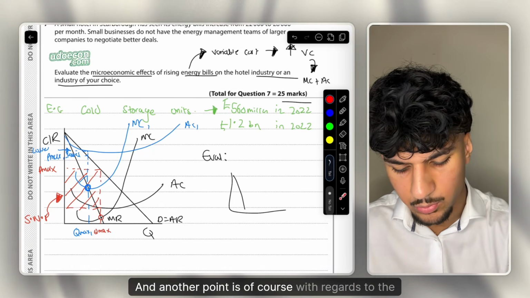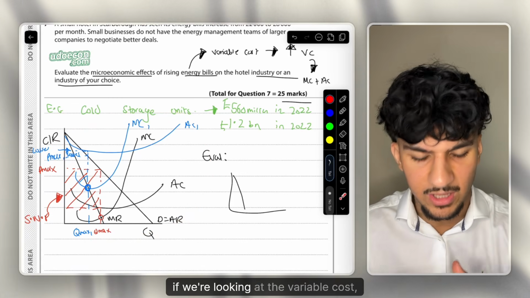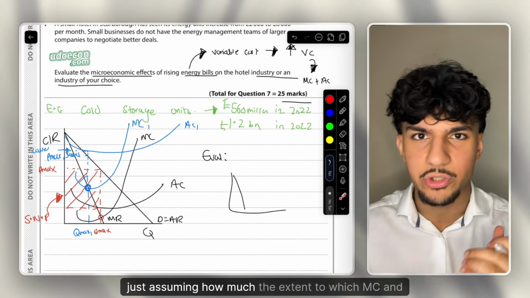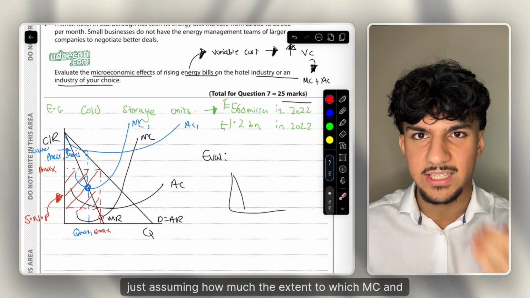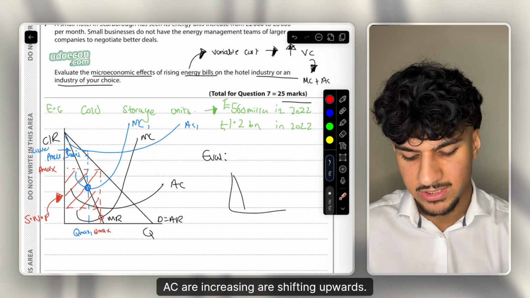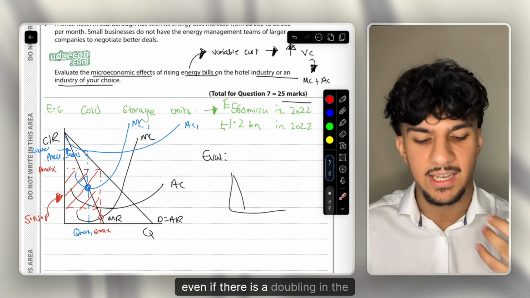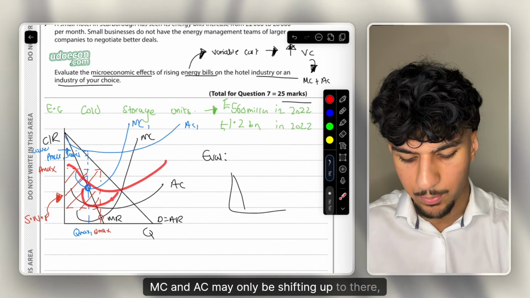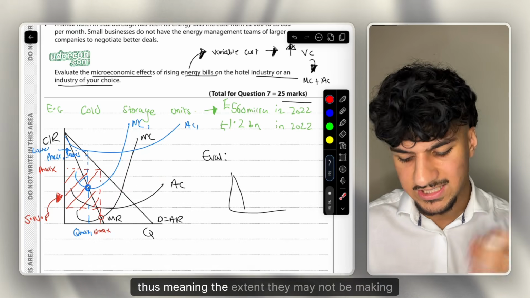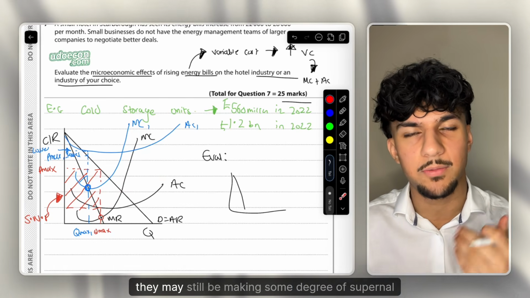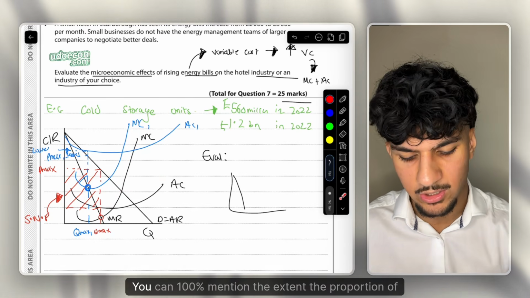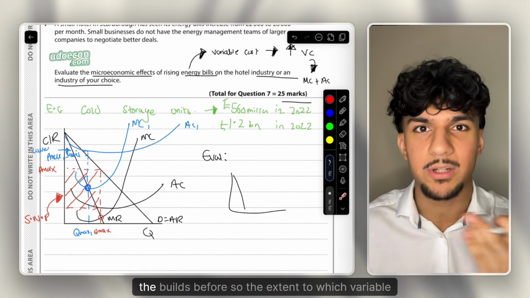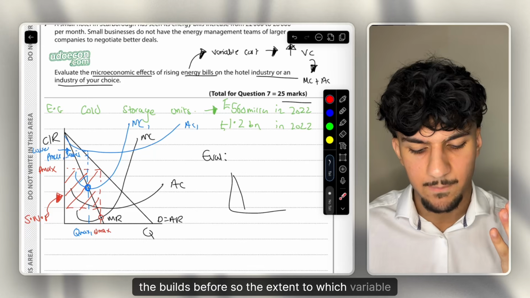And another point is, of course, with regards to the diagram, if we're looking at the variable costs, the shifting up of MC and AC, we're just assuming the extent to which MC and AC are shifting upwards. In reality, even if there is a doubling in the energy costs, MC and AC may only be shifting up to there, for example, thus meaning they may not be making losses, they may still be making some degree of super profits. You can 100% mention the extent, the proportion of the bills before, so the extent to which the variable costs are increasing for firms.